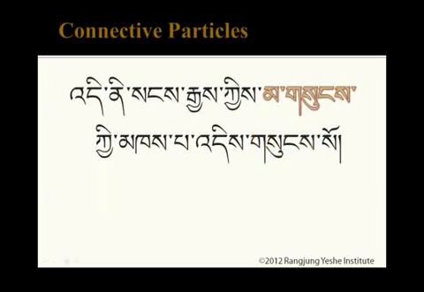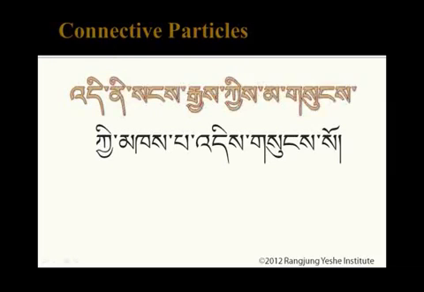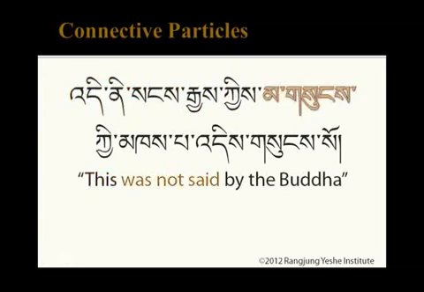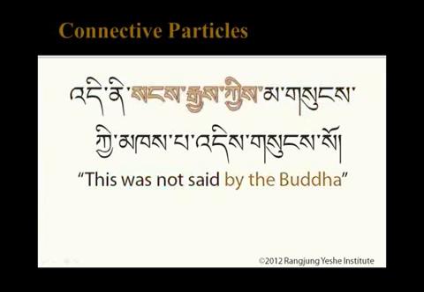Sung means spoken or said, so masung means not spoken or not said. Immediately to the left, we have an agentive particle connecting masung to the agent of the speech, sange. And to the left of that, we see the emphatic ni particle signifying the subject of the sentence, which is simply di. So what does this first sentence say? This was not said by the Buddha.